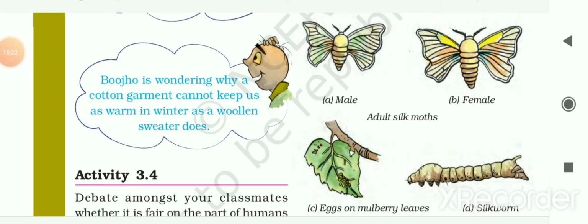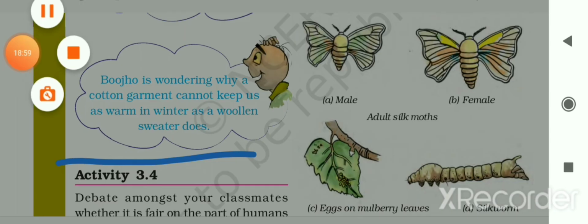Now Boojho has another question also. He is wondering why a cotton garment cannot keep us as warm in winter as a woolen sweater does. Cotton clothes are thin and do not have spaces in their fabric through which air can be trapped, whereas in woolen clothes there are spaces in the fabric which can trap the air. So that's why woolen cloth can give us warmth, while cotton cloths cannot.